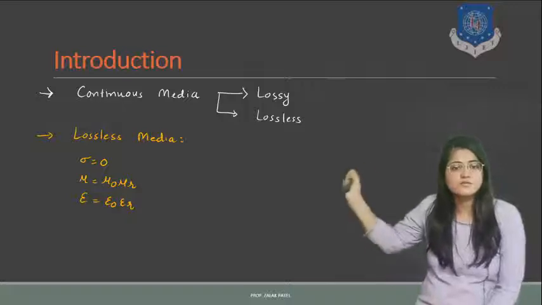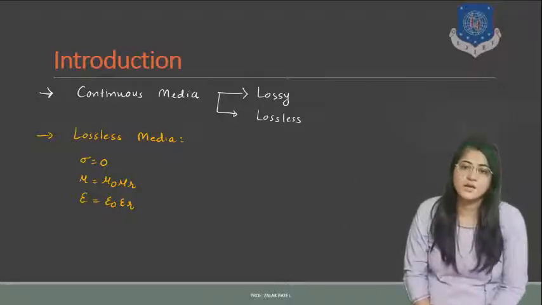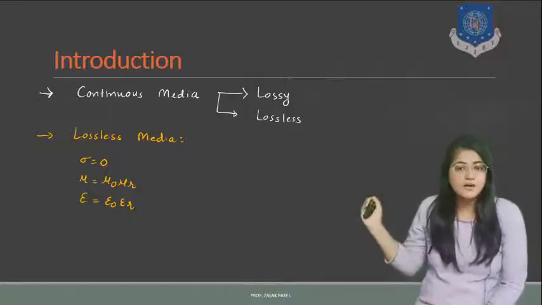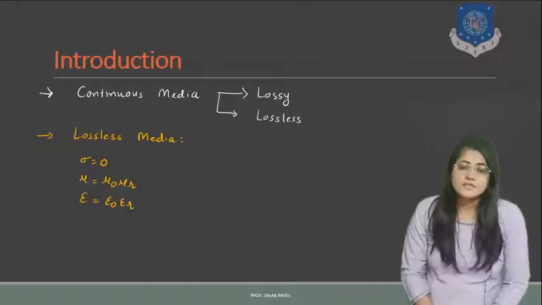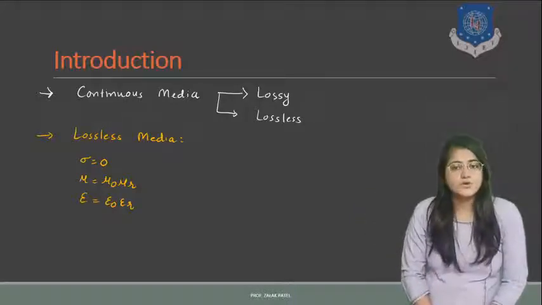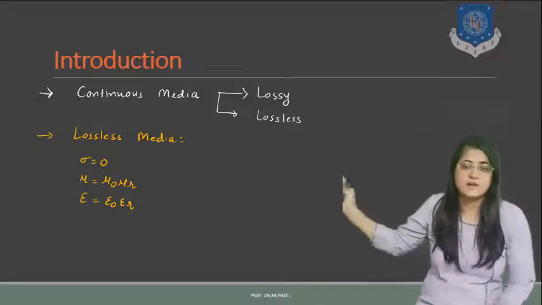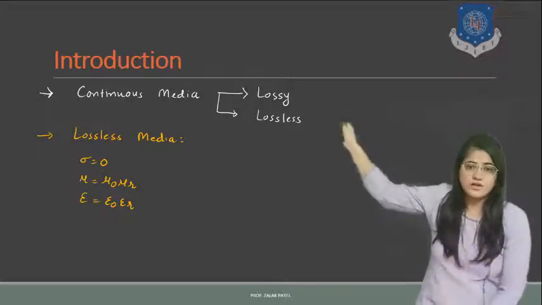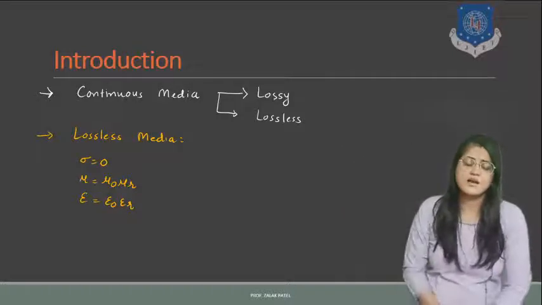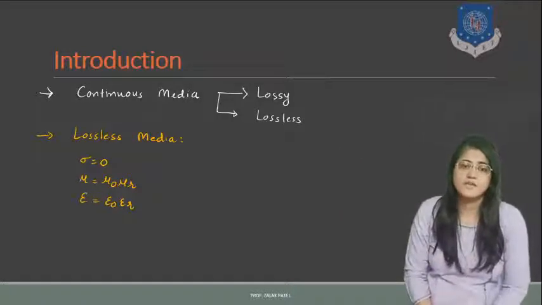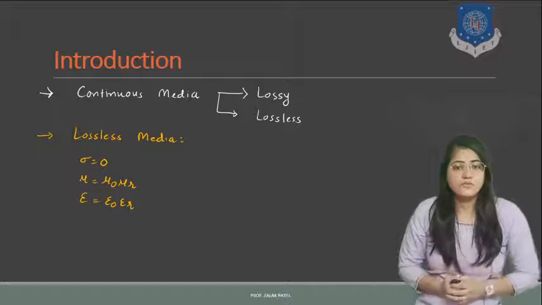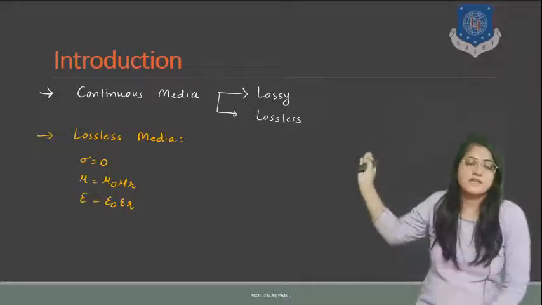Here the value of mu0 is 4 pi into 10 raised to minus 7 Henry per meter, and epsilon 0 is 8.85 into 10 raised to minus 12 Farad per meter. So this is about the lossless medium. Please note that for lossless media, sigma should be low, meaning there should not be any conducting term. That's why the conductivity is 0.